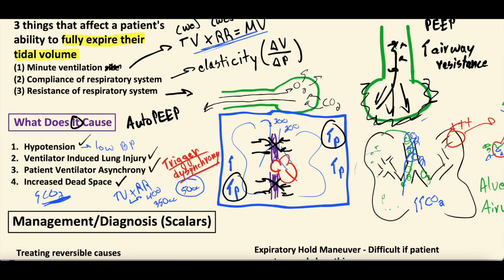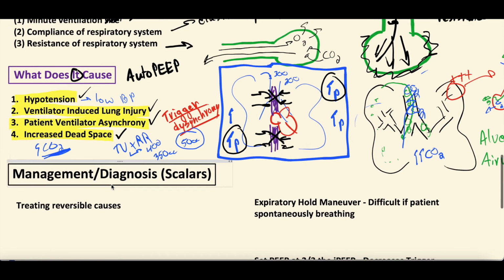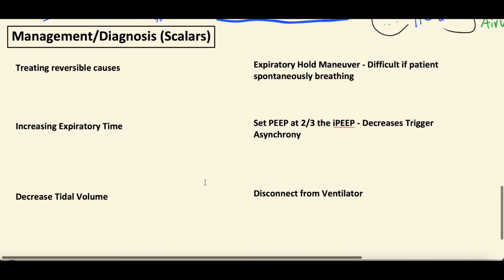All right, so that's what it causes, right? All bad stuff. Hypotension from the increased intrathoracic pressure, ventilator-induced lung injury from those increased intrinsic PEEP pressures the lungs are seeing, patient ventilator asynchrony because it's so uncomfortable for that patient to be building up all that air in their lungs, and then increased dead space from decreased ability to fully ventilate. So how do we diagnose it and how do we manage it?